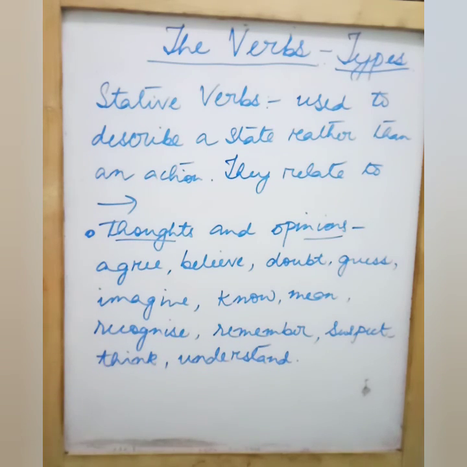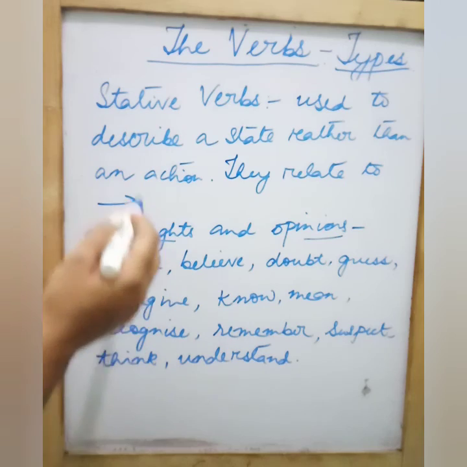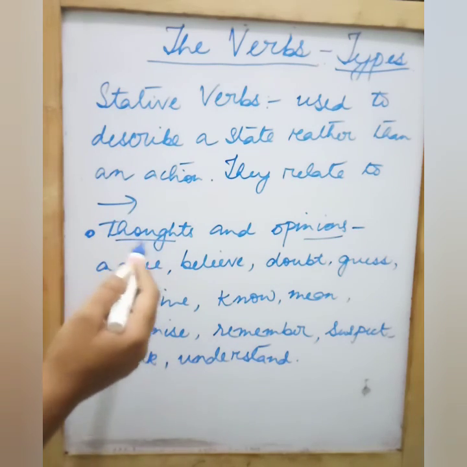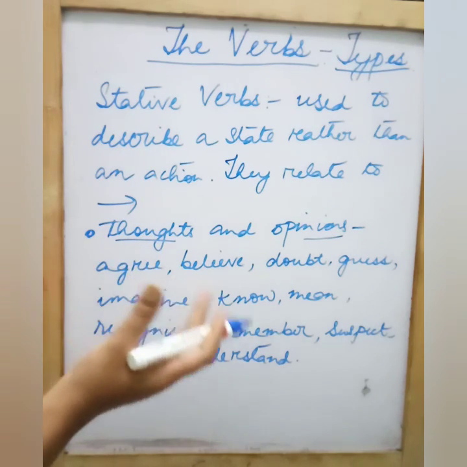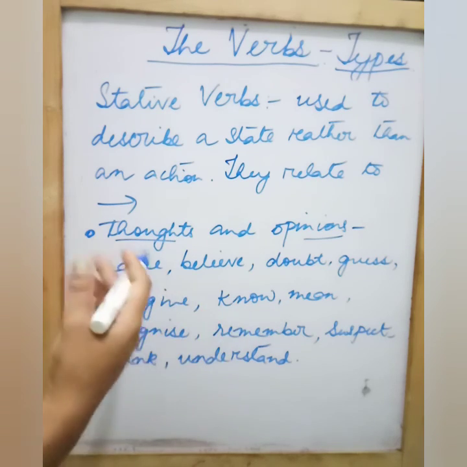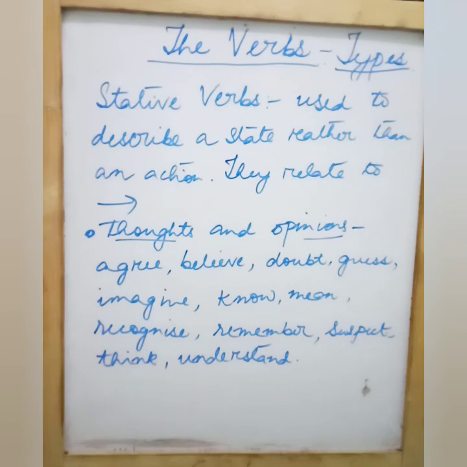Fine. So in the next class we will describe further the stative verbs. We will describe feelings, emotions, senses and perceptions, and then we will continue further. Alright. So I hope whatever I have done today about verbs, you have understood. What are the linking verbs? They are the to be verbs: is, am, are, was, were, be, being, been. There are 8 types, and then there are also stative verbs.